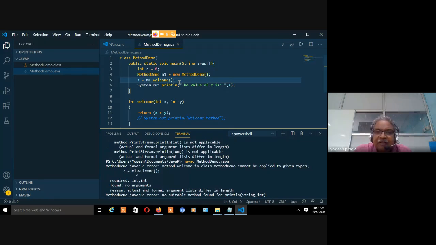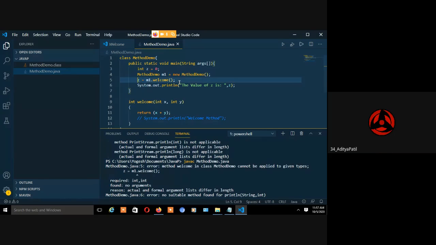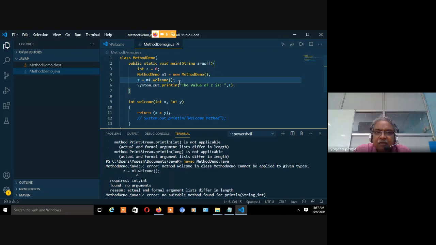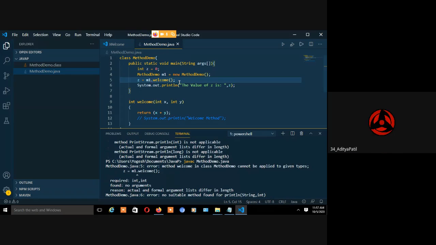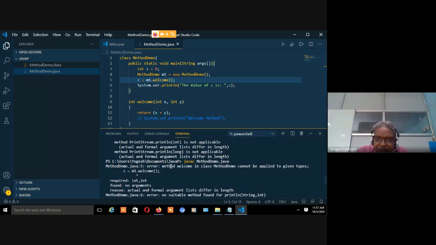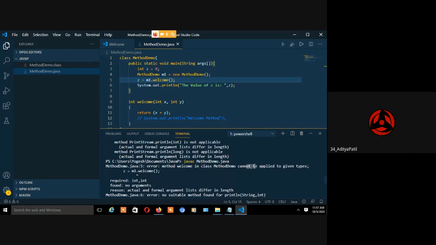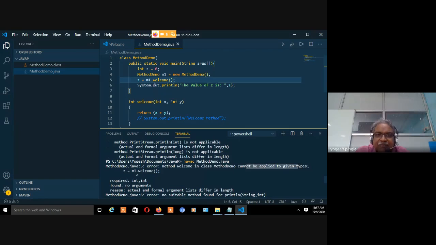I am returning over here, right? Welcome. Method welcome in class welcome cannot be applied to the given types. Right. What's the reason behind it? Why is it not working like this? Let me check.